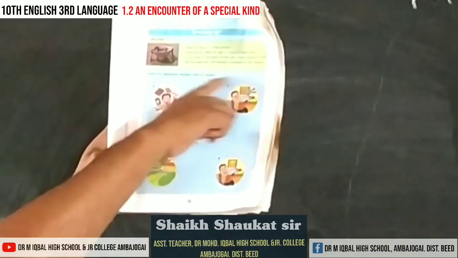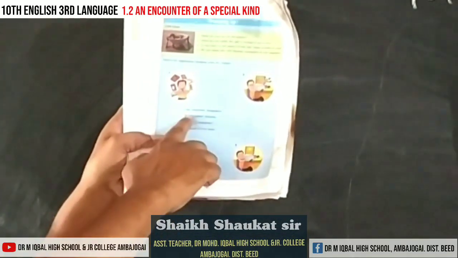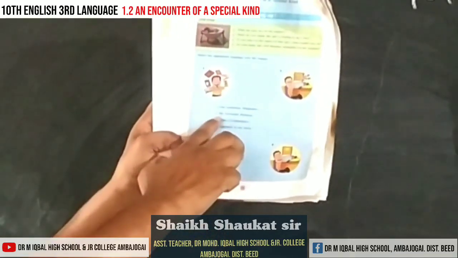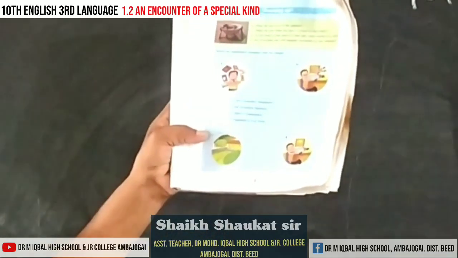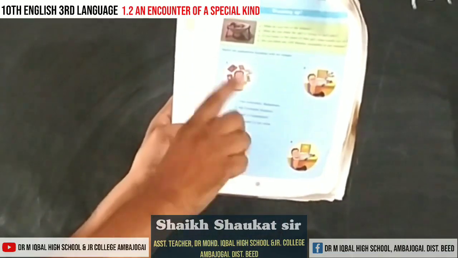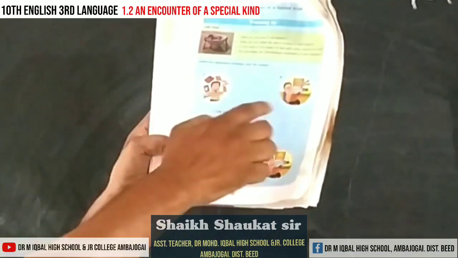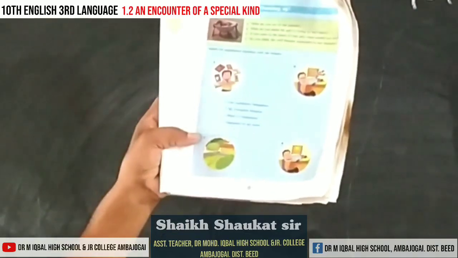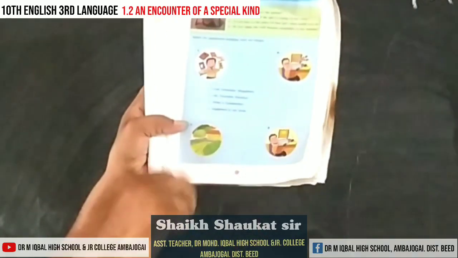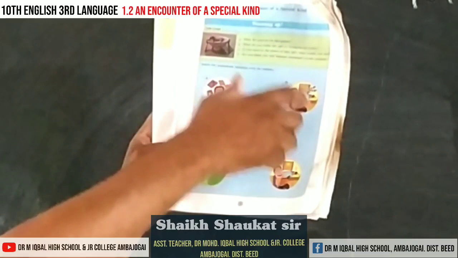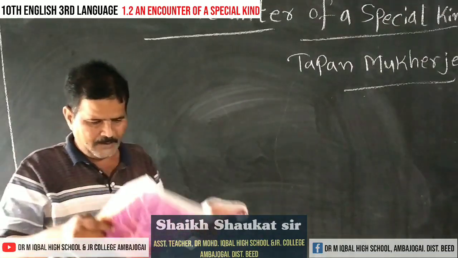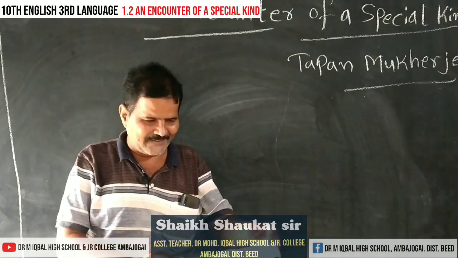Then there is another question, few pictures are given here. First, our luxurious bungalow. You have to match this. This is a luxurious bungalow, isn't it? My favorite pastime. Which is your favorite pastime? Reading books. What a commotion. To which picture will you match? Engrossed in my book. This is engrossed in my book. So you have to match the pictures with these options. Okay. Now let's begin our lesson.